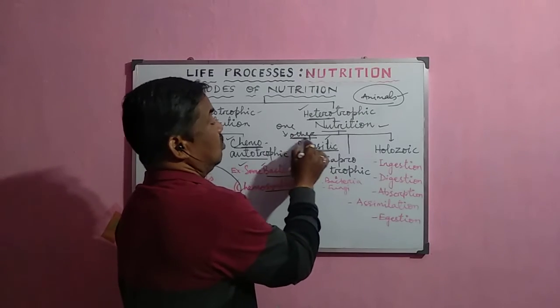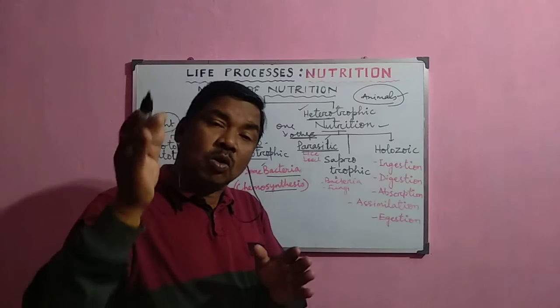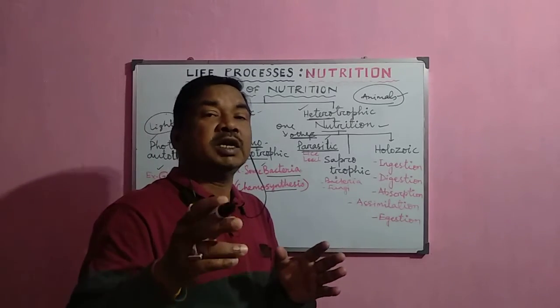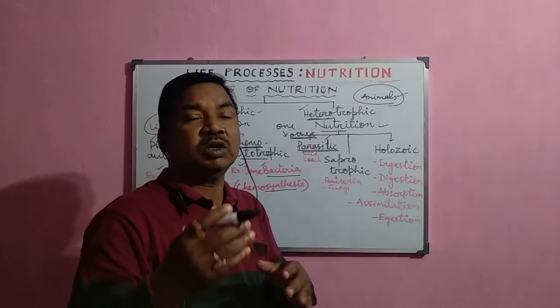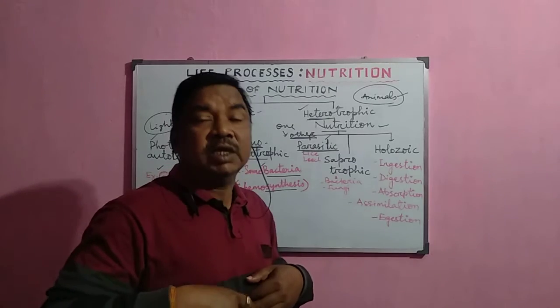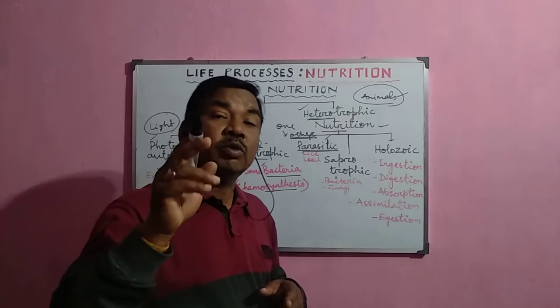But how? By living in or on the body. That means sometimes it is an endoparasite, then it lives inside the body of the other organism, like Plasmodium, like Ascaris, which remain inside our body and derive their food from us. So these are called the endoparasites.